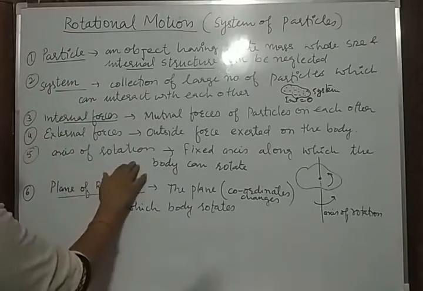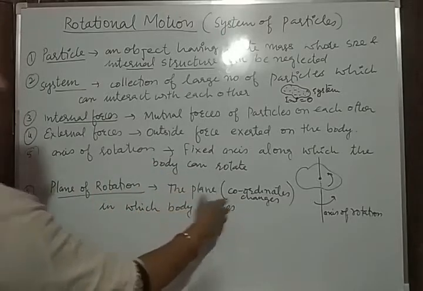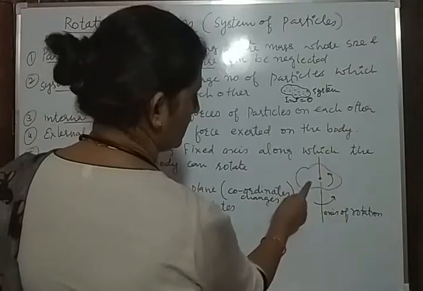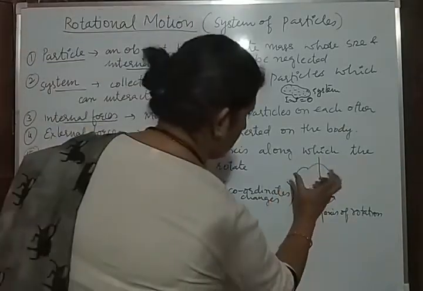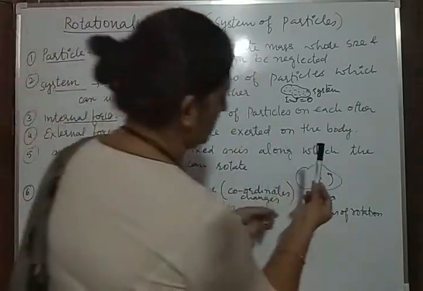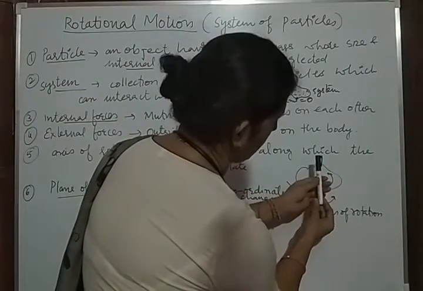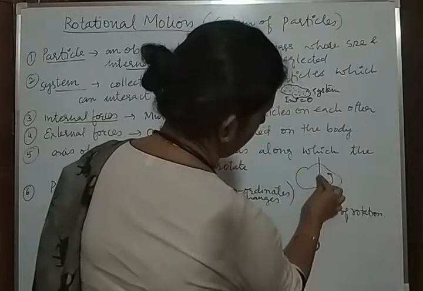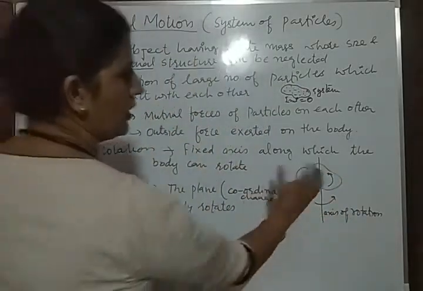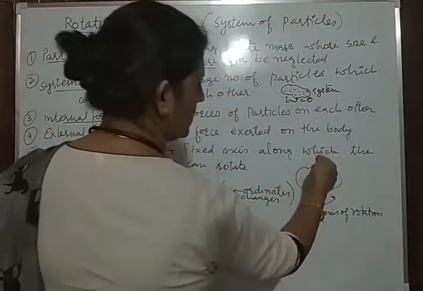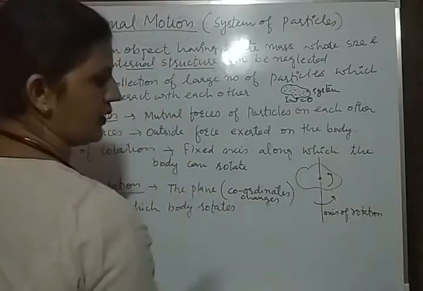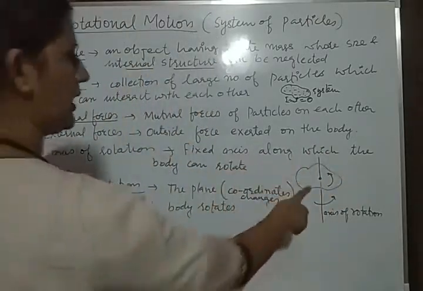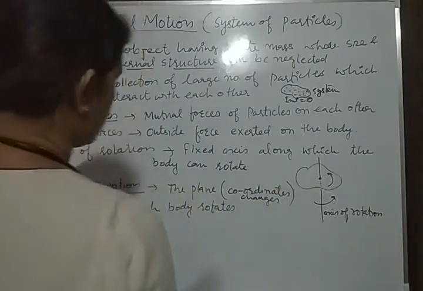Now the axis of rotation. As in the explanation I told, the body is rotating about an axis. Suppose this is the body and this body is rotating like this, and at the center there is one particle which is not rotating with the body. The axis passing through those points is known as the axis of rotation, through which the body is rotating, and that axis is the fixed axis.